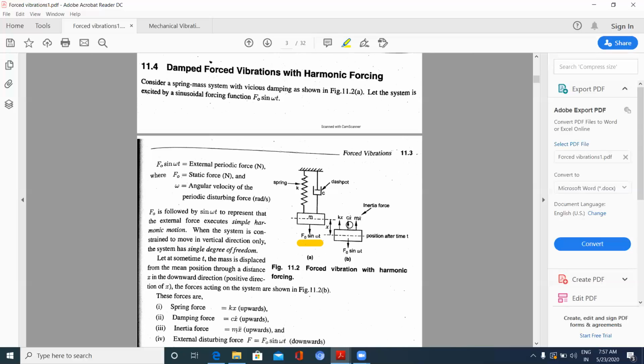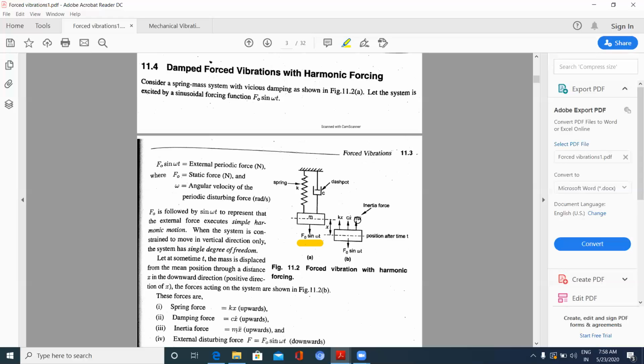And C is the damping coefficient, and Cx dot is the other force due to the dashpot or damper, which acts upwards, just like in a syringe, when I close the other side and pull the syringe outwards, it will go back to its position. That is nothing but Cx dot.